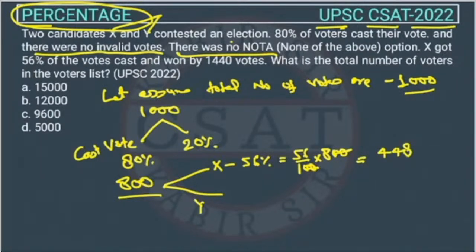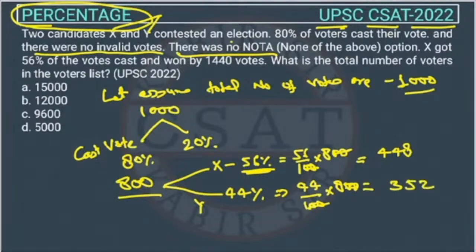And the other person Y will get how much? Y will get 44% because 56% X is getting. So the remaining votes Y will get. So the remaining votes are 44%. 44% of 800, Y will get, right? So this will be 44% of 800. So this will be how much? This will be 352, right?